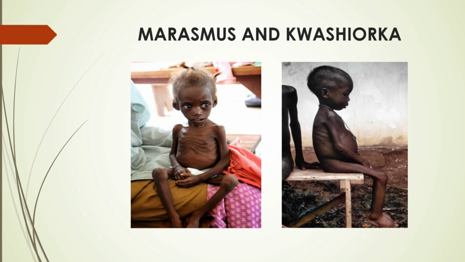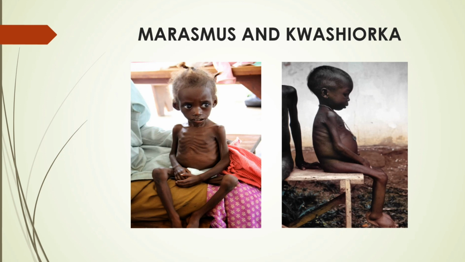Have you seen this person? This person is young, but she has the face of an old person. She looks old, but she's young. Apart from that, very thin. This is marasmus. Okay, on the other side, on the right side, we have a picture showing a disease of kwashiorkor. Very thin as well, but having a big stomach. Okay, these people look very odd, though they are young in the actual sense.